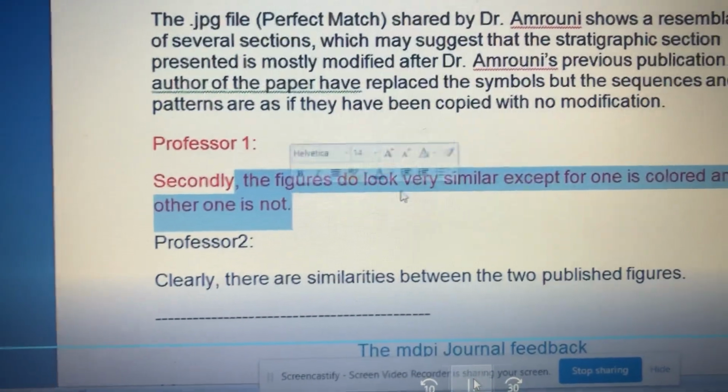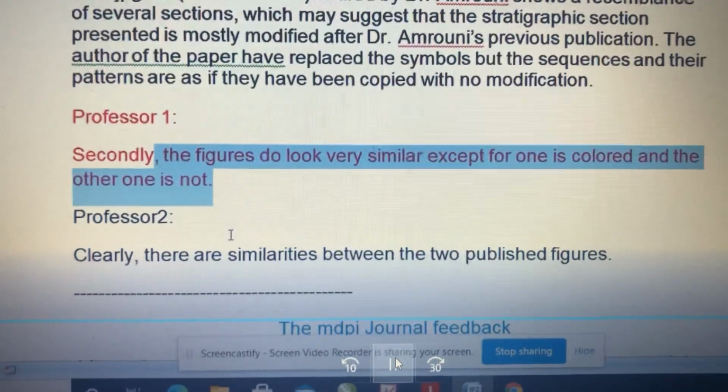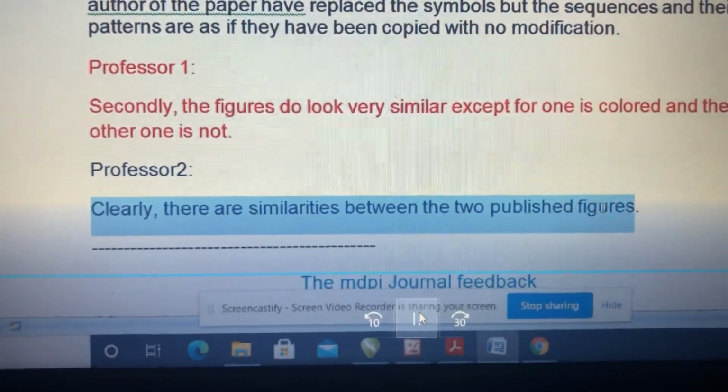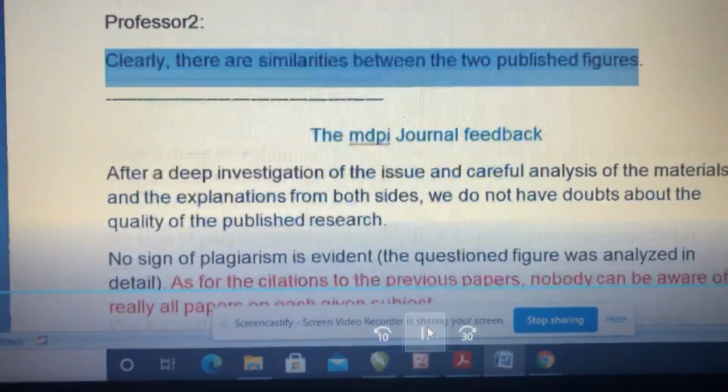The second one is a professor who said the figure is similar except one is colored and the other one not. The third one is a professor who said clearly there's similarity between the two published graphic logs.